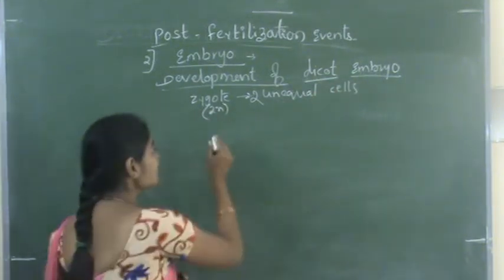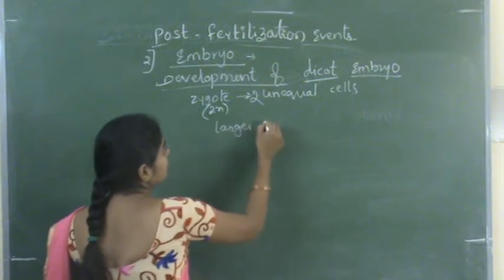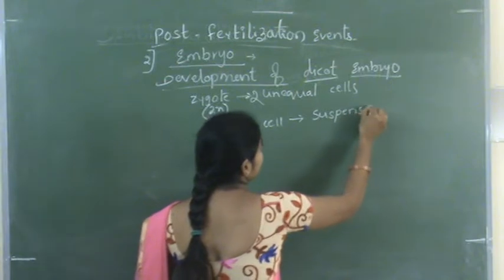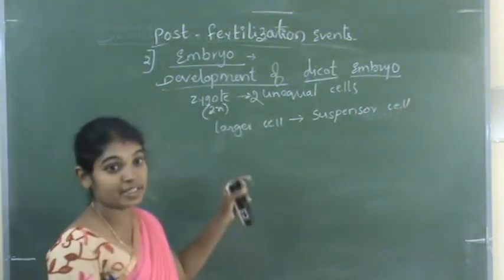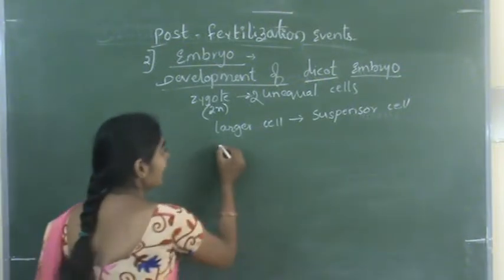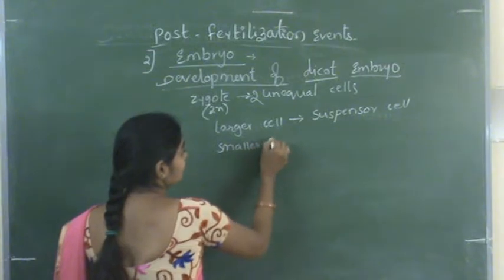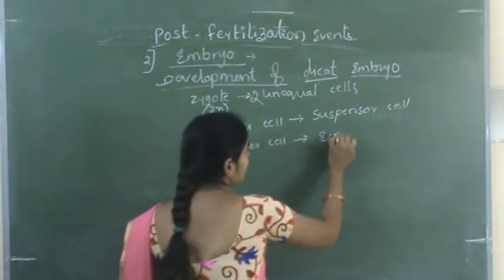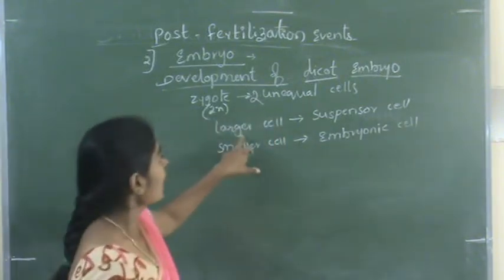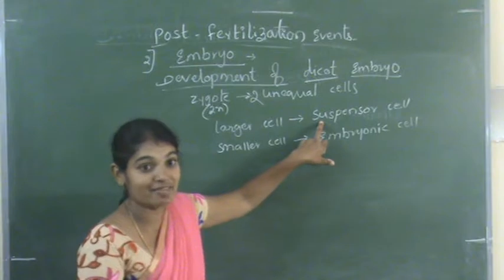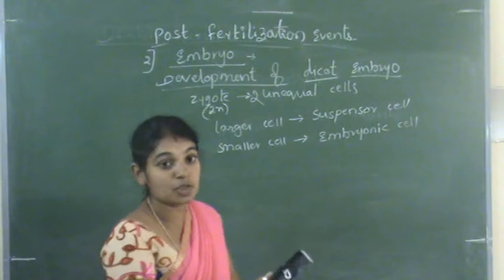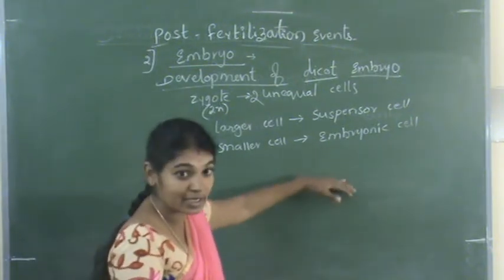One larger cell is called the suspensor cell, which forms towards the micropyle end, and the smaller cell, which forms towards the chalazal end, is called the embryonic cell.